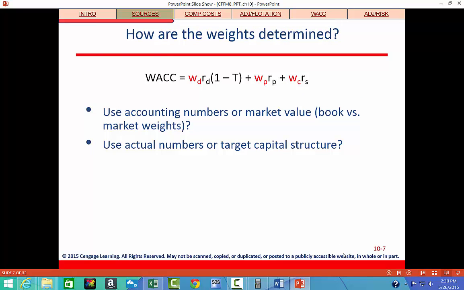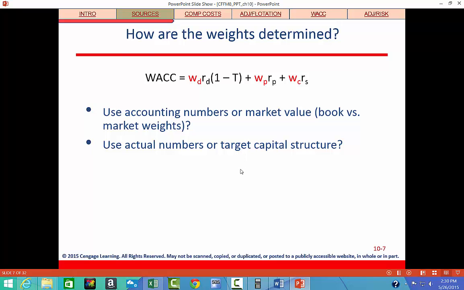And then, how are the weights determined? Well, the best way to determine the weights, which have to sum up to 100%, is to get the target capital structure for the firm, and that's determined by management. So if they said 50% debt, 10% preferred stock, and 40% common stock, that would be the target capital structure.